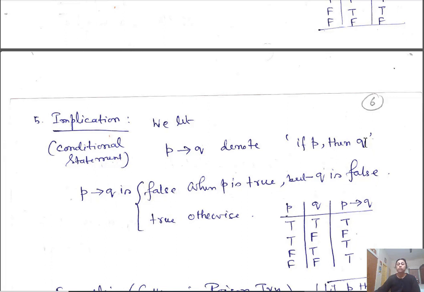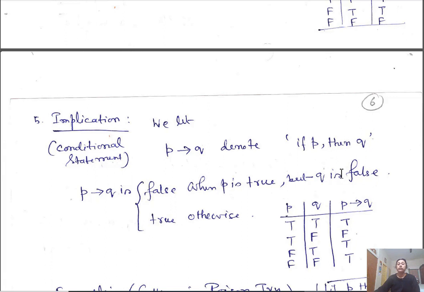If P, then Q. So P implies Q. When will this implication be false? If P is true but Q is false. If P is true, then Q must be true. This is the thing. If P is true, then Q being false is forbidden.